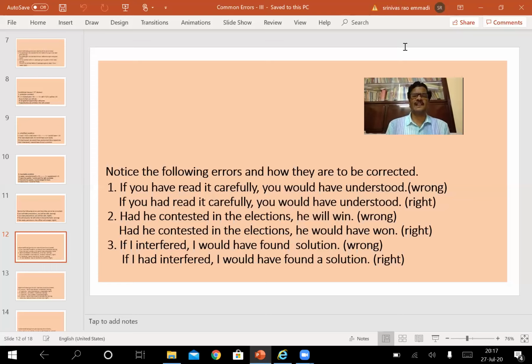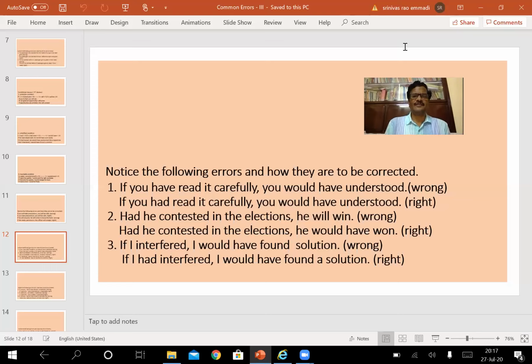Had he contested in the elections, he will win. Had he contested in the elections, as I have just explained, is related to the unfulfilled condition. Had he contested in the elections is in past perfect tense. So the other clause, the main clause, should be would have plus V3 form, whereas the given sentence is in simple future tense, so it is wrong. As I have corrected it, look at this corrected one: Had he contested in the elections, he would have won. Then it becomes a right sentence.